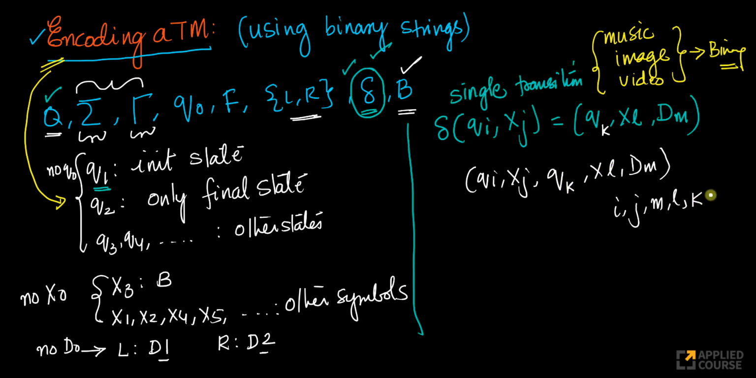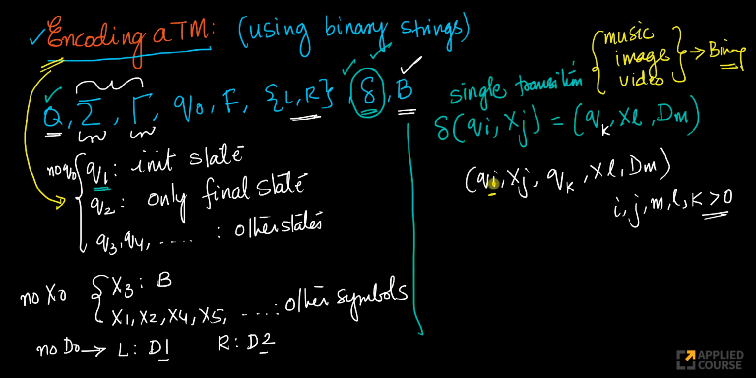I, J, K, L, M are all strictly greater than 0 because of the way I've defined everything here. There is no Q0, which means I will always be greater than 0. There is no X0, which means all the J's will be greater than 0. There is no D0, which means all of them will be greater than 0. Now, what is the simplest way to encode this as a binary string? I have I here. If you just tell me the index, I'm good.